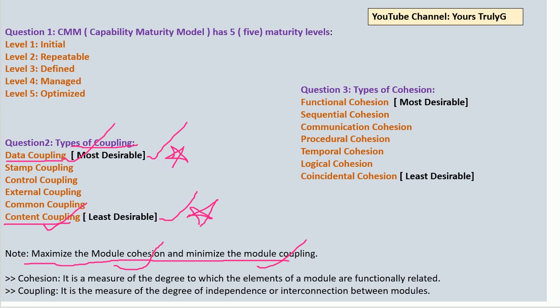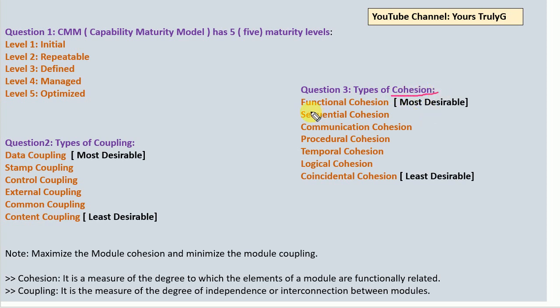Again, in terms of cohesion, the most desirable cohesion would be functional cohesion. We want functional cohesion to be high, and we want coincidental cohesion to be as low as possible. So here three things you have to remember. You don't have to remember all the coupling; they are not going to ask about all of it. What they are asking is, first of all, what is the most desirable coupling in the coupling types. First is data coupling, and the least desirable is content coupling. The most desirable cohesion would be functional cohesion, and the least desirable cohesion will be coincidental cohesion. So those are the two things you have to remember.